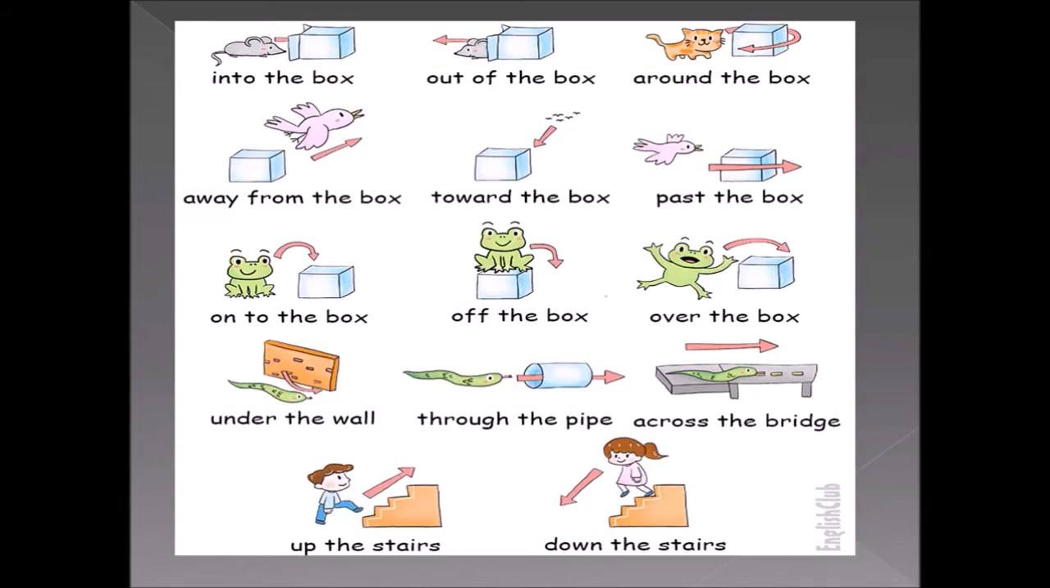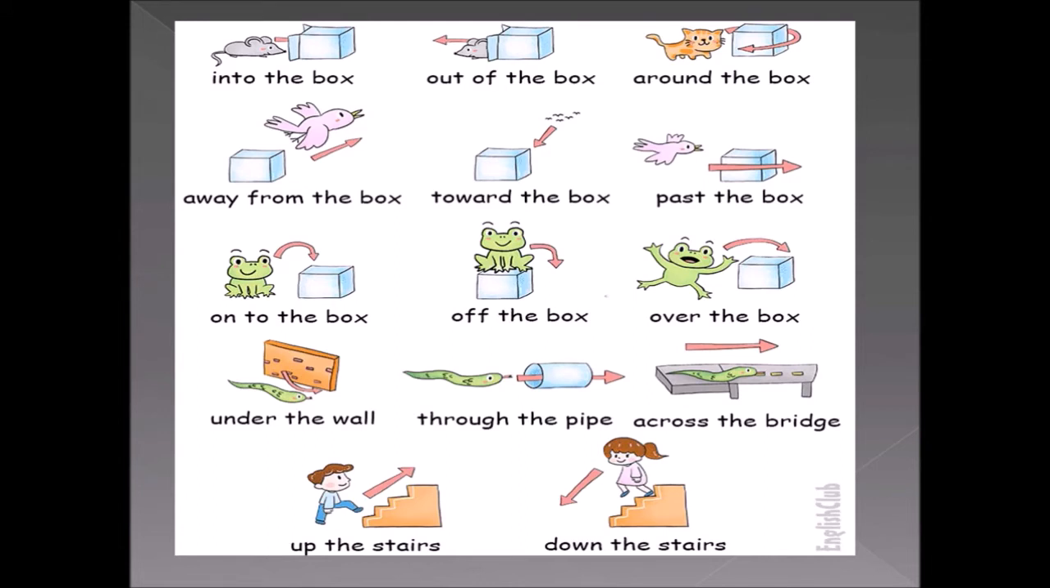Look at the next one. Past the box. The bird is going to go past the box. Look at the next one. Onto the box. There is a frog sitting next to the box and it is trying to jump and sit onto the box. Okay, so if it does so, we will say the frog jumped onto the box. Understand? So look at the next one. Off the box. So the frog is already sitting over the box and it is trying to get down. So if it does so, what will we say? The frog got off the box.